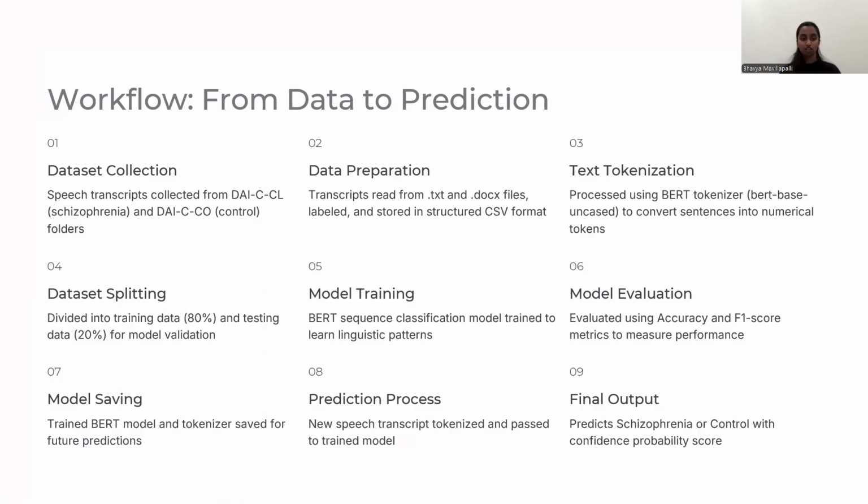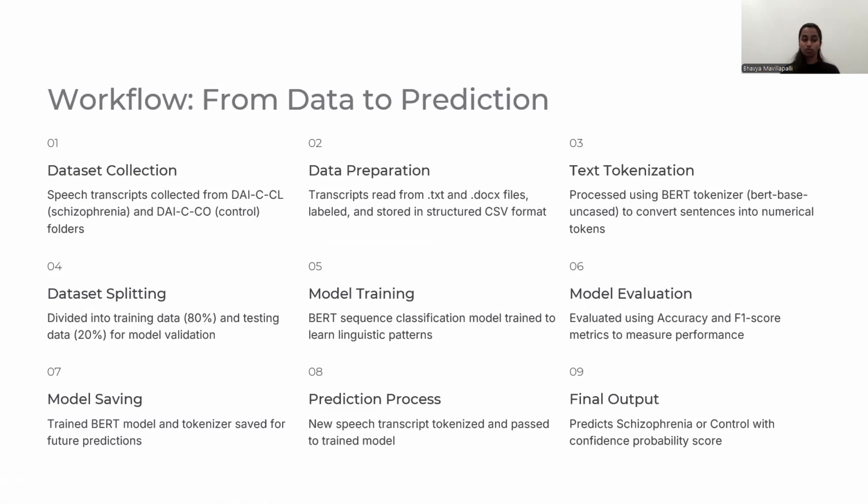Workflow from data to prediction. First one is the dataset collection. Here it collects the speech transcripts, includes schizophrenia patients, control samples, etc. And data preparation means reading data from files, labeling the data, and storing it in a structured format.